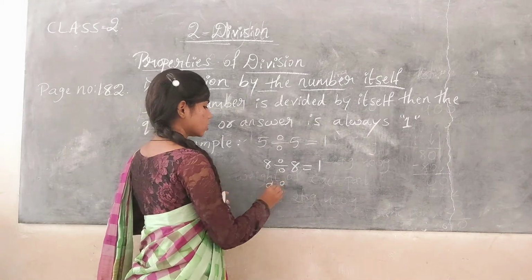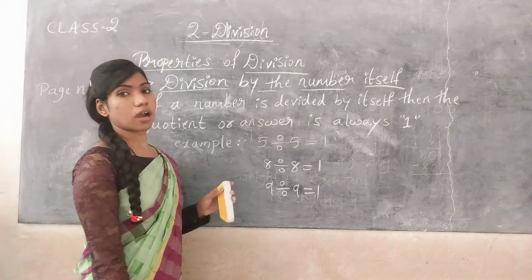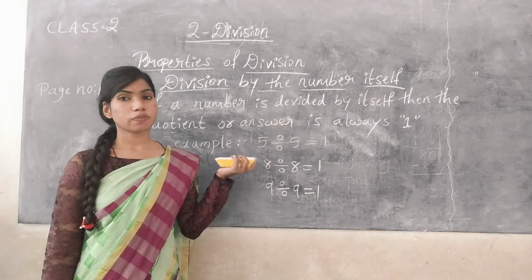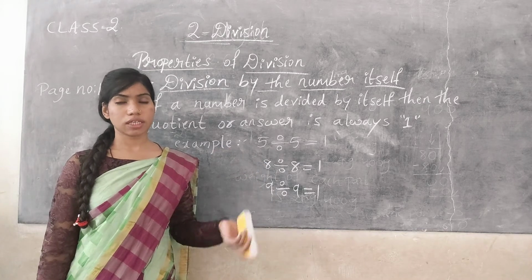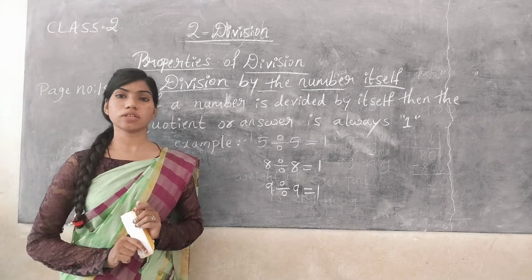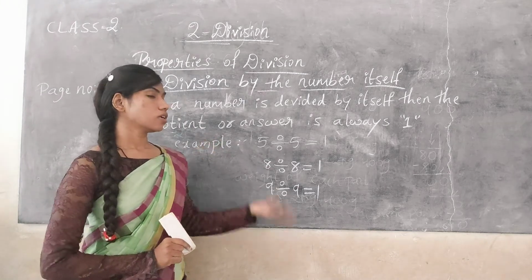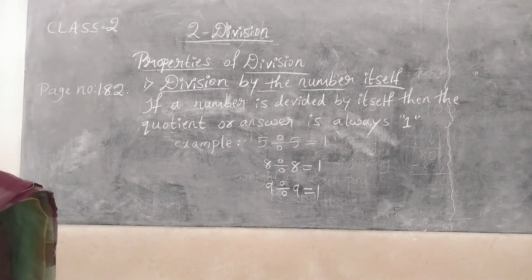If I divide 9 by 9, then the answer is also 1. The first property says that if we divide any number by itself, then the answer or the quotient is always 1. So it is the first property. And the second property is